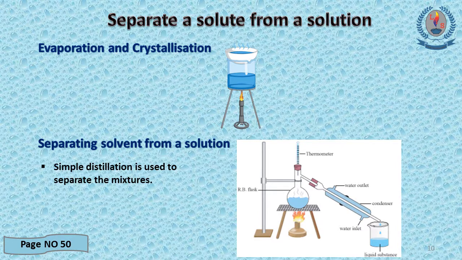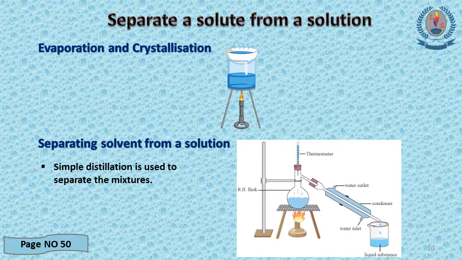When we dissolve some amount of salt in water, we can prepare a salt solution. To get salt back from the salt solution, we should heat it. So by heating, we can remove excess water. So for a solute that does not break down upon heating, we can heat the solution directly over a flame until all water is removed. This is known as evaporation.